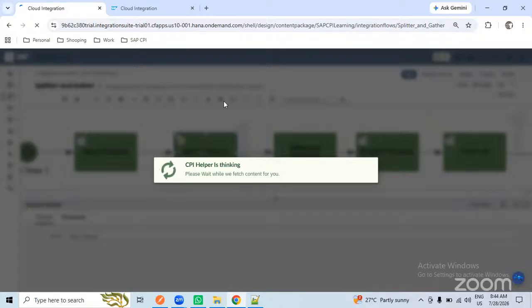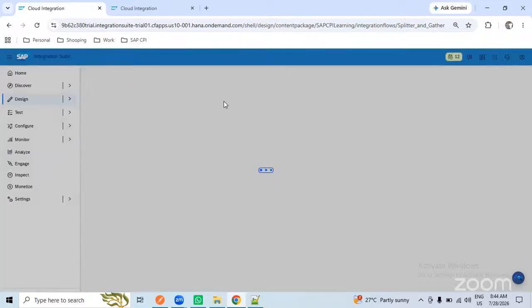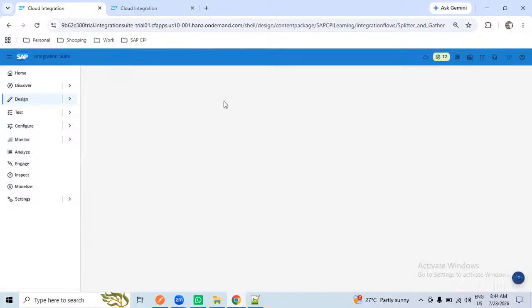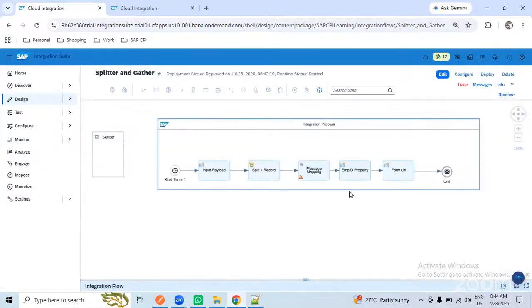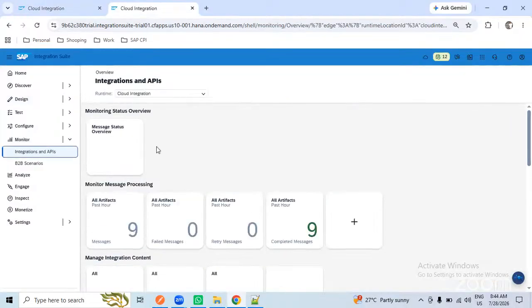I can transform the data from one structure to another structure using Groovy script. I can create the properties using Groovy script. I can handle the headers in the Groovy script as well. Everything can be done in Groovy script. If you are good at coding, you can go with the Groovy script. Otherwise, you can use these palette functions and all.